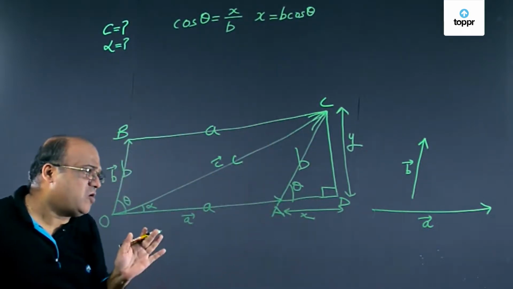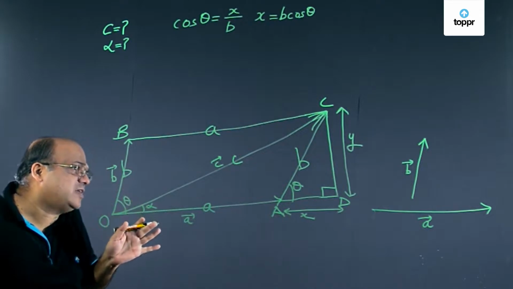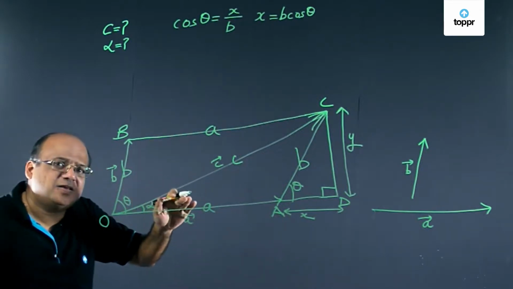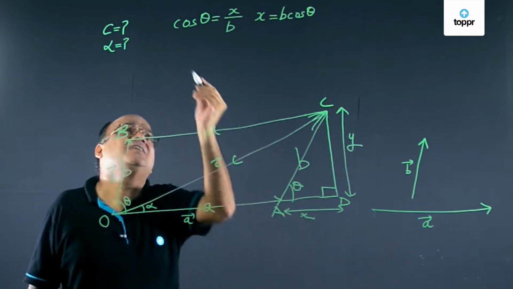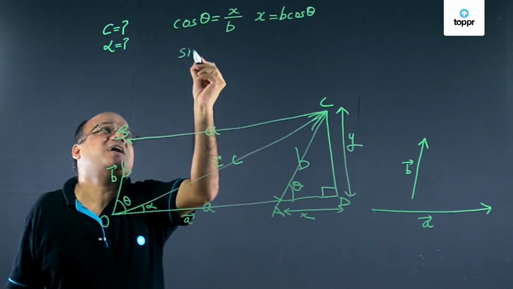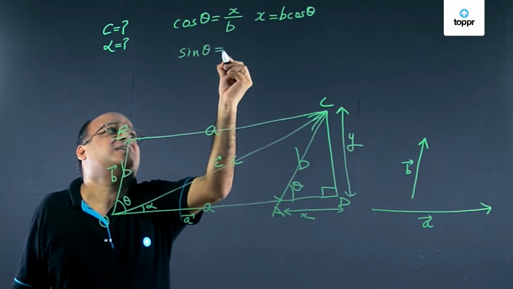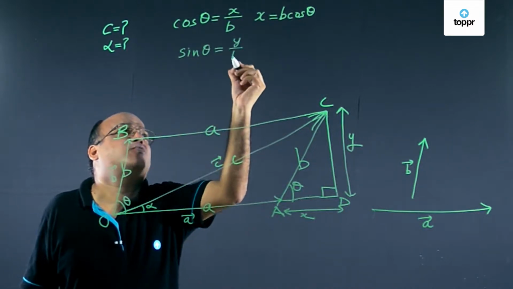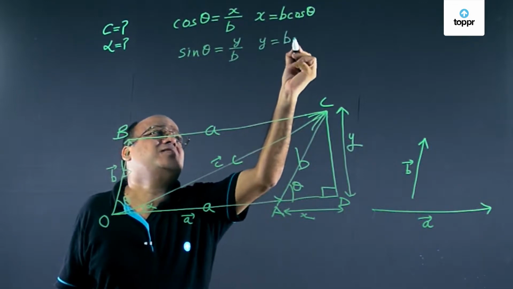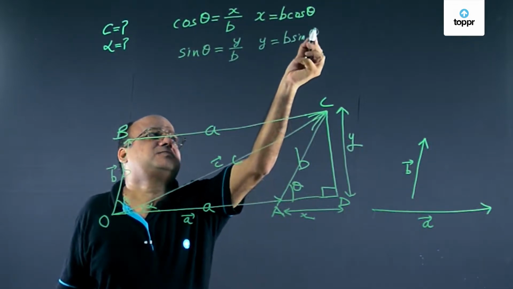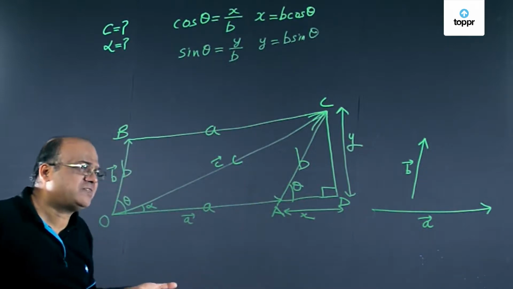Now look at that same small right-angle triangle ACD. What is sine theta? Sine theta is defined as opposite side by hypotenuse, Y by B. Therefore, Y becomes B sine theta.